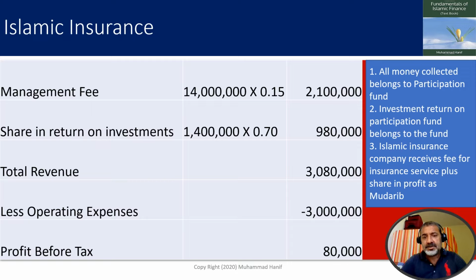Less operating expenses 3 million. Profit before tax is 80,000. So the conventional insurance company profit is much more than Islamic insurance company. I will talk about this point later.